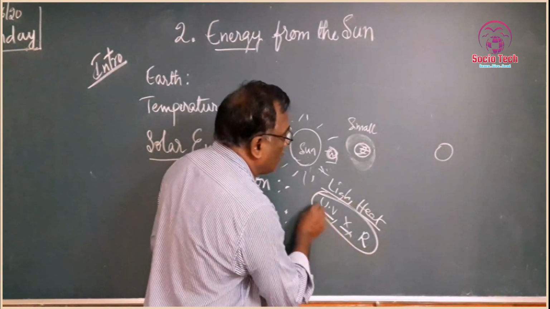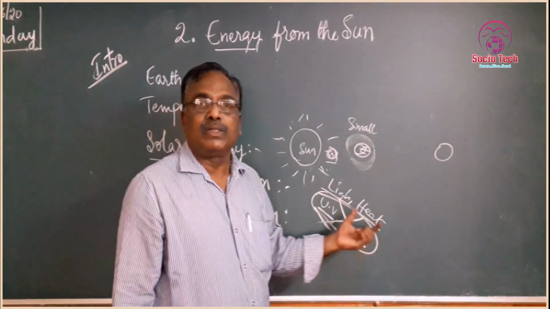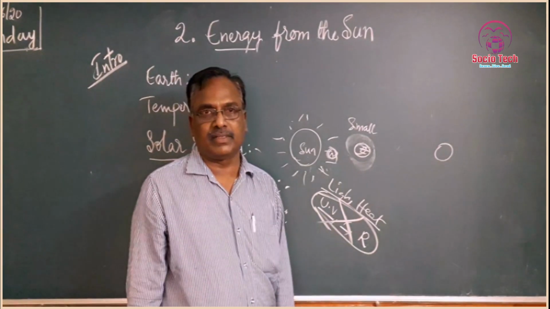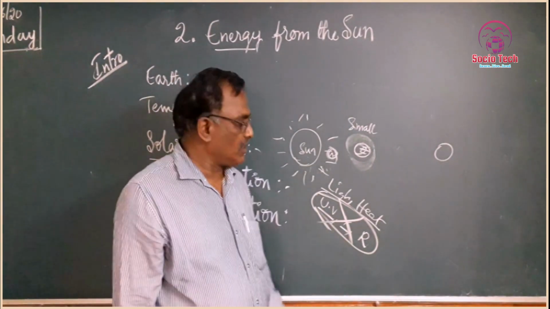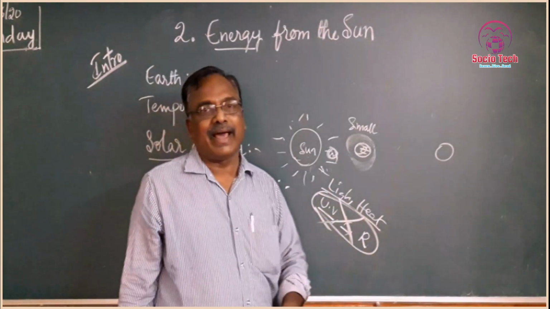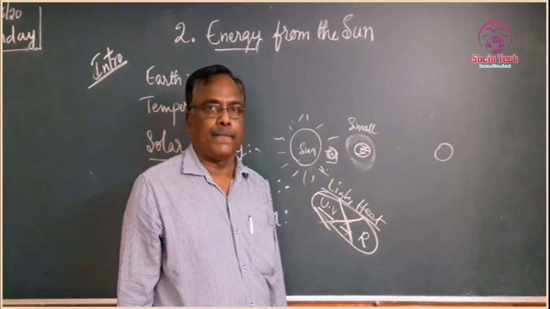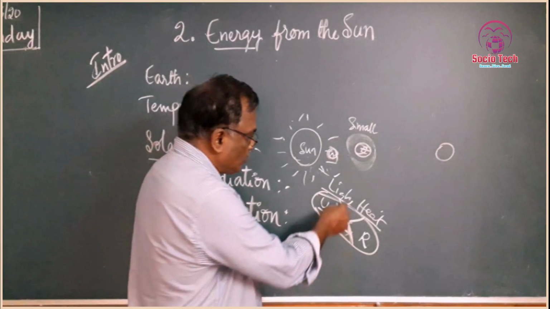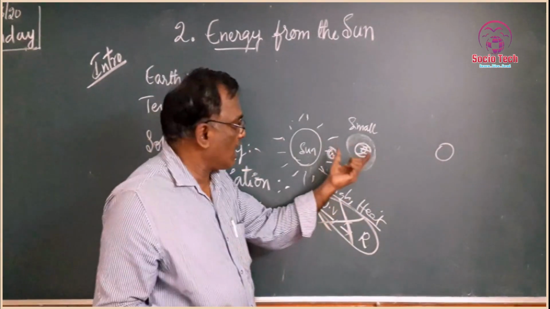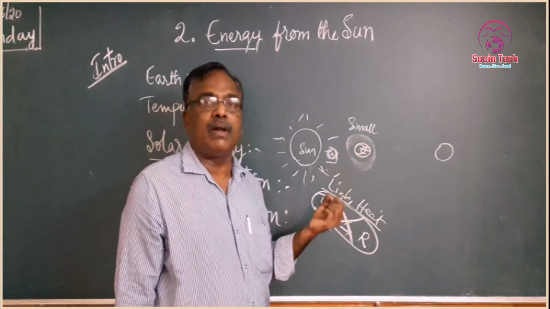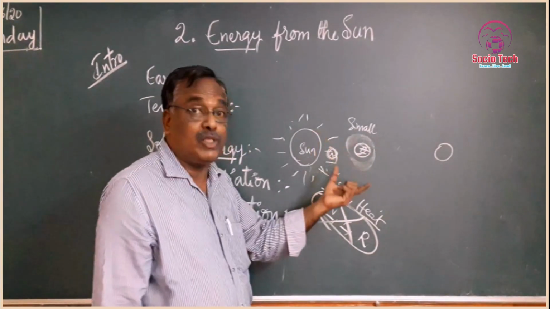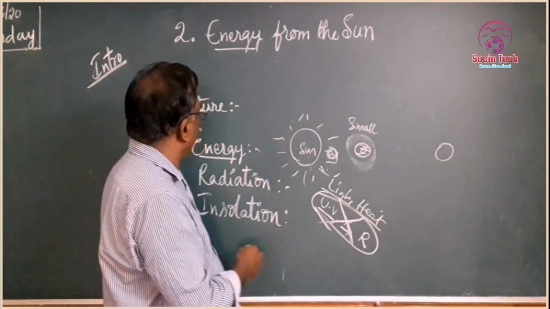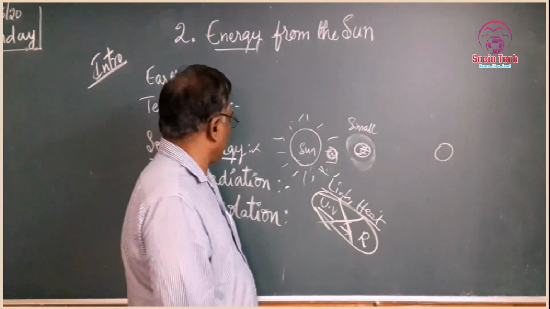They are very harmful to us, and so these are very dangerous. And these are not reaching the earth surface. Why not reaching the earth surface? Because of our arrangement of atmosphere. So light and heat is reaching, and out of this light and heat, a smaller quantity is only received by the earth, and that is the only cause for the existence of all this. So that is the importance of energy from the sun.